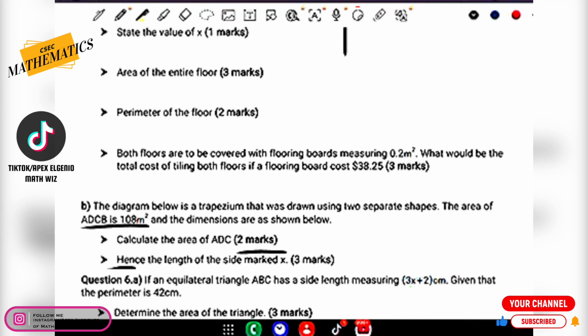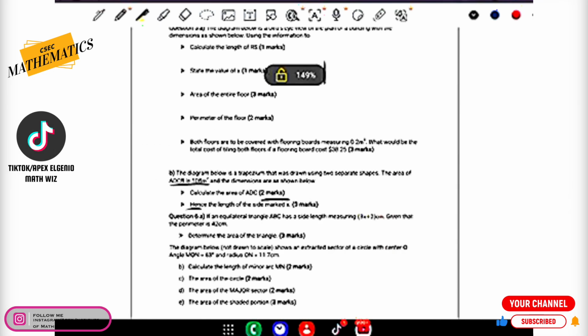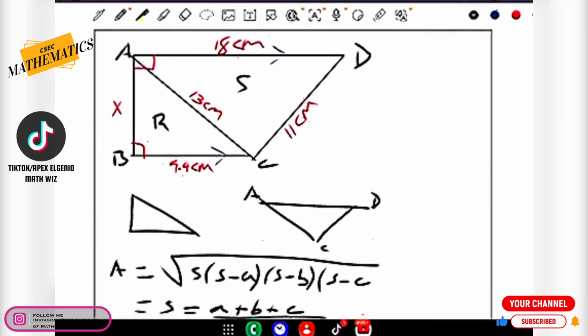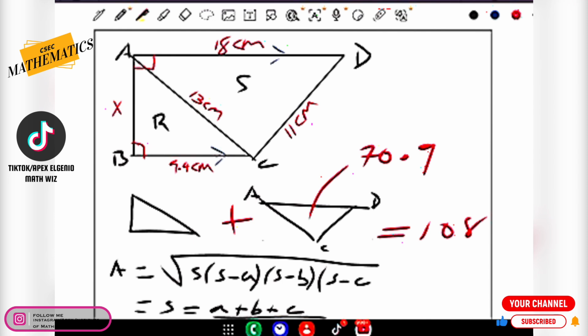So therefore then, if we were to go ahead and say, okay, so the area of the triangle plus, let's put a red plus sign here, both of these shapes together measure 108 in area. Now we already established that the area of this worked out to be 70.9. So I could simply find the area of this triangle here by subtracting the 70.9 from the 108.